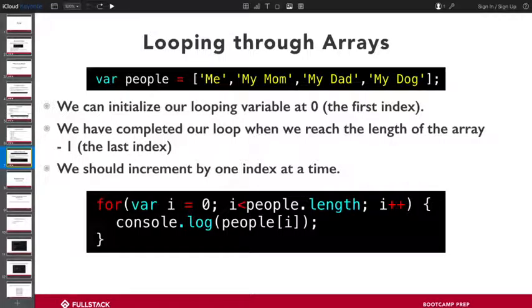Okay, looping through arrays. What do I mean when I say looping through an array? Let's just say very simply, I have my guest list from earlier, and now I want to do something with every single item in that array. In this case, I want to send everyone an invite for my party. Previously, if we had 4 separate variables, we could say, for me, send me an invite. For my dog, send them an invite. For my mom, for my dad, et cetera, and go down the line. But now we have a list, a sequence of objects. So we're going to say, start at the first thing, do this, and don't stop until you get to the very end.